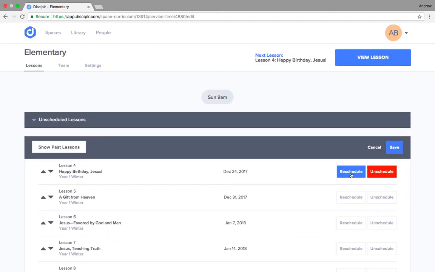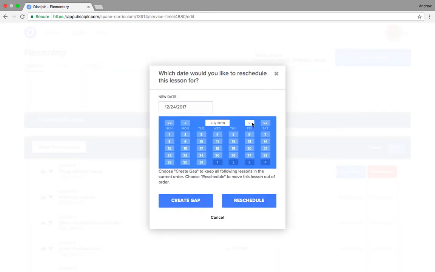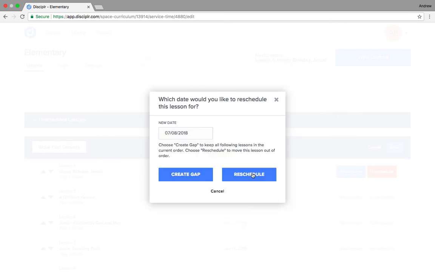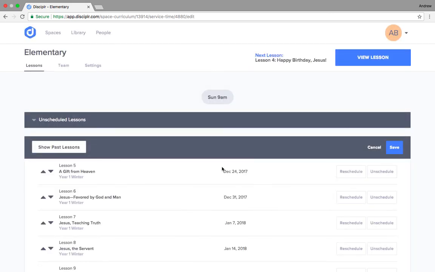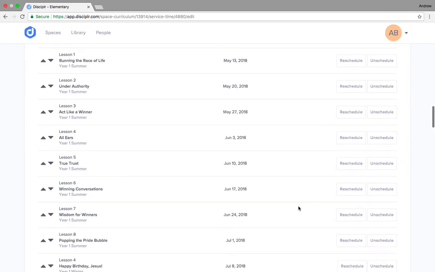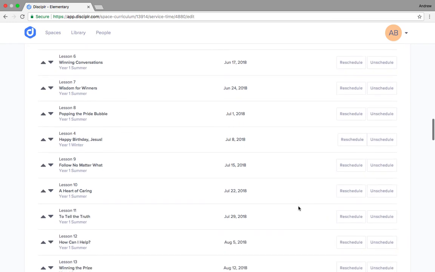And your final option here with rescheduling is just to move this lesson around. Let's say that you want to have Christmas in July. You have that option with Disciplr. And so we'll move this to July 8th, and then we'll hit reschedule, and it is going to move all lessons between there up. And then if we scroll down here, we'll see that July 8th, here's Happy Birthday Jesus, and all lessons after that have been moved down.